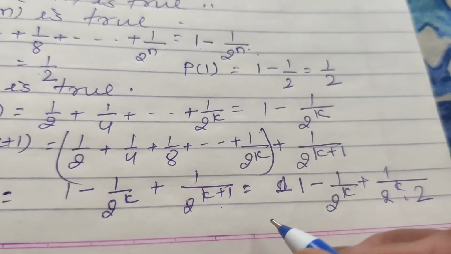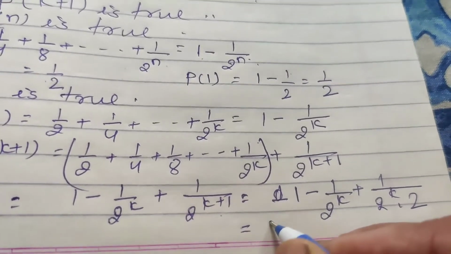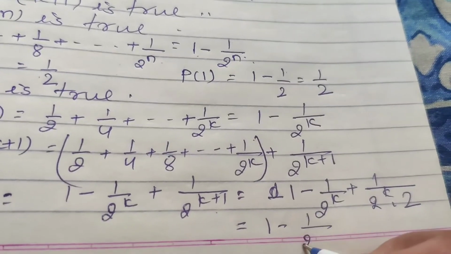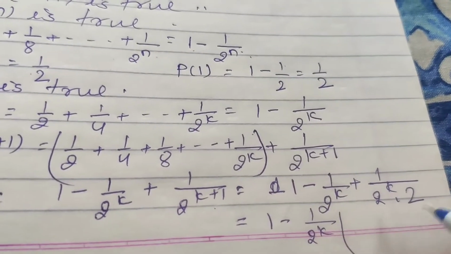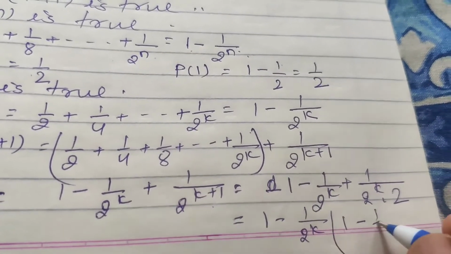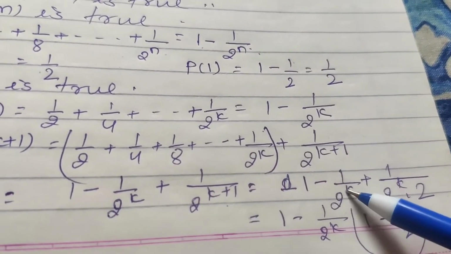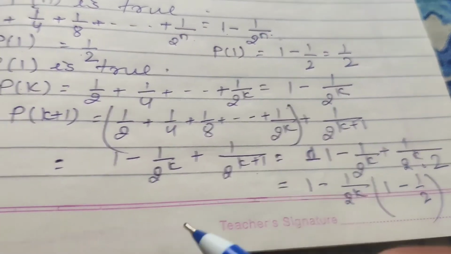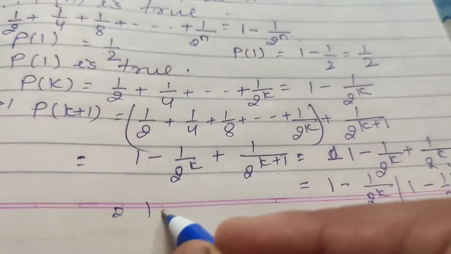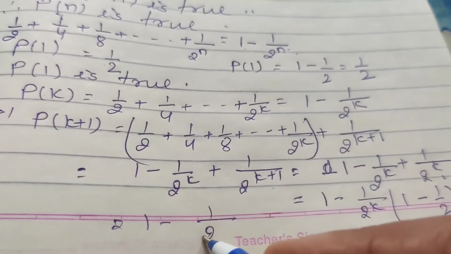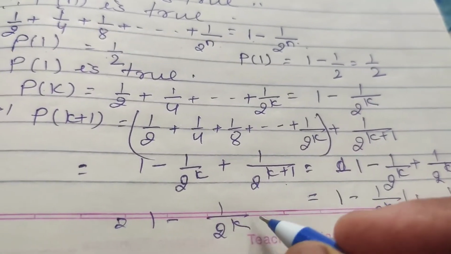Now take common. 1 minus 1 upon 2 raised to power k common. So we get 1 minus 1 by 2, 1 upon 2 raised to power k common, 1 minus 1. It is equal to 1 minus 1 upon 2^k into 1 by 2.